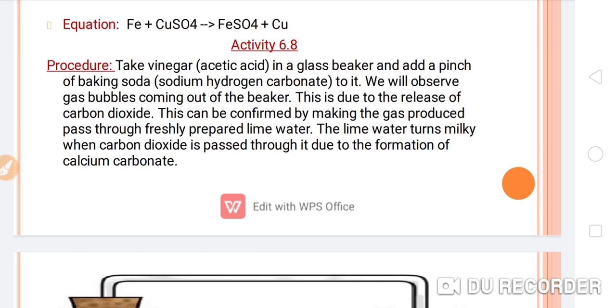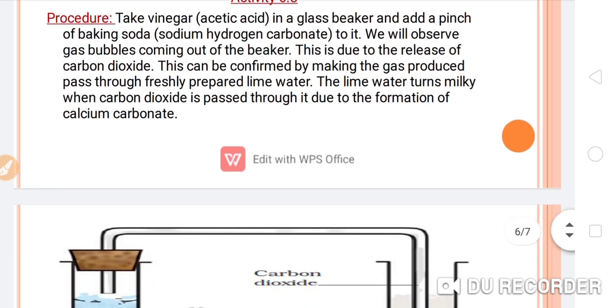This means when you take vinegar and dissolve baking soda in it, a chemical reaction takes place, and during this chemical reaction carbon dioxide gas will evolve. This is due to the release of carbon dioxide. The bubbles which you will observe in the apparatus in which the chemical reaction is going on are due to the production of carbon dioxide gas. Okay, this can be confirmed by making the gas produced pass through freshly prepared lime water.